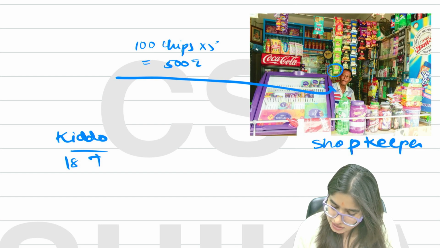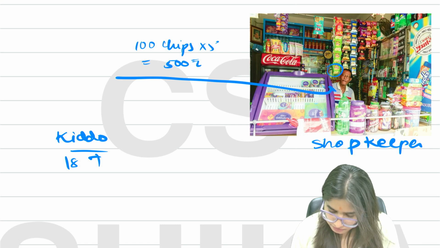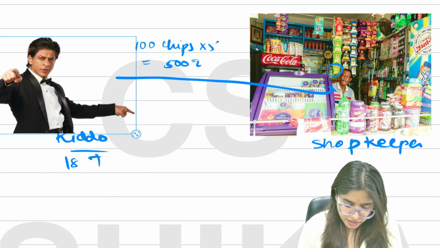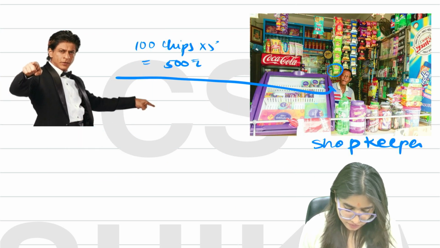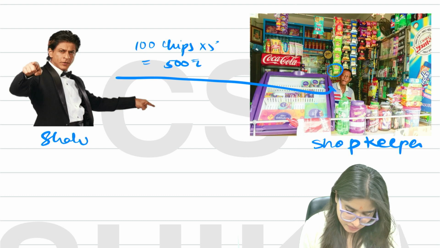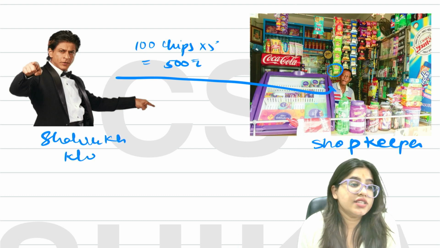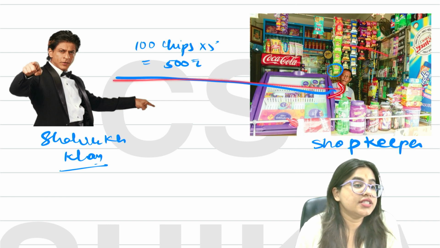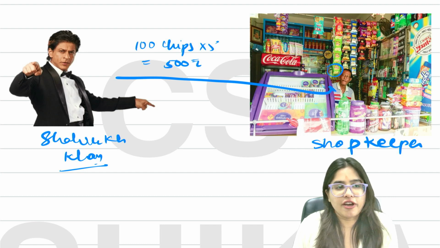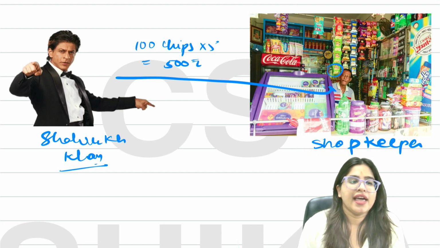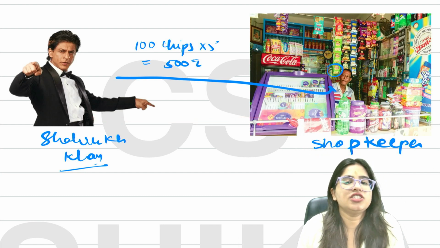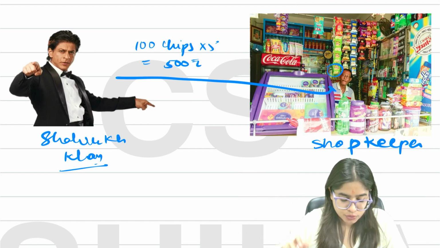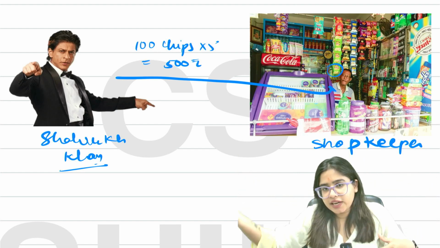So let's say, instead of this, Shah Rukh Khan went, same example. Now let's say Shah Rukh Khan bought 100 chips of 5 rupees each from the shopkeeper. When the shopkeeper asked for payment, Shah Rukh Khan said, I'll give you next month. Right now I don't have money, next month I'll give you.